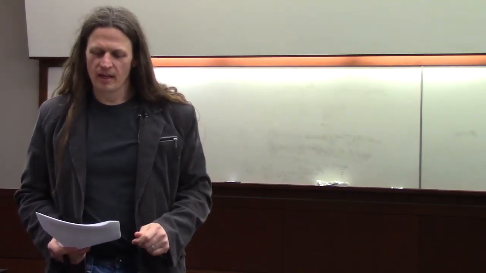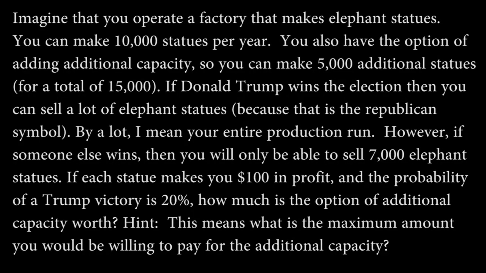Okay, last decision tree question. As you can see, this was made up before the election. Imagine that you operate a factory that makes elephant statues. You can make 10,000 statues per year, but you have the option of adding additional capacity so that you can make 5,000 additional statues for a total of 15,000.